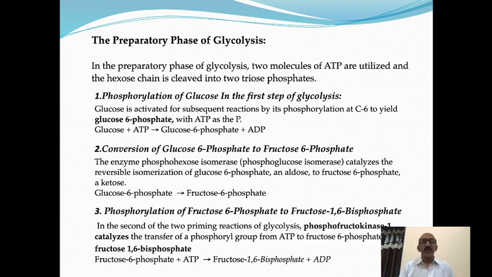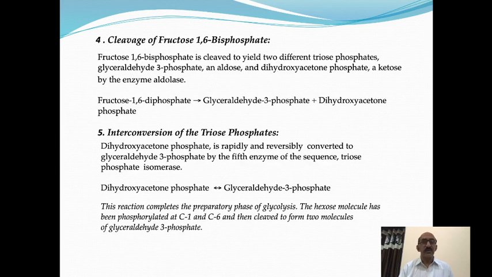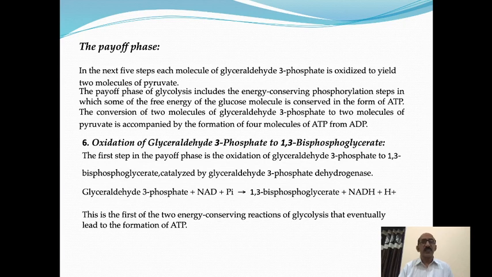In the preparatory phase, which we discussed in the previous period, there are 5 steps. In the 5th step, there is synthesis of glyceraldehyde 3-phosphate. This glyceraldehyde 3-phosphate enters the second phase of glycolysis, which is called the payoff phase. Now, come to the second phase. We will discuss in detail the second phase, or the payoff phase, of glycolysis.